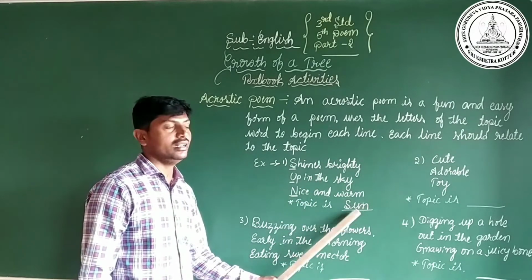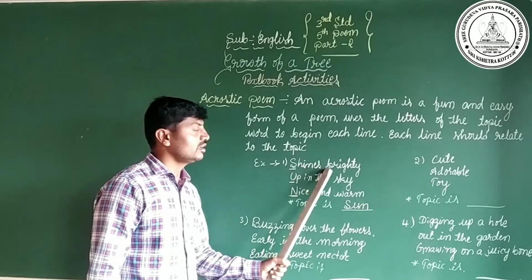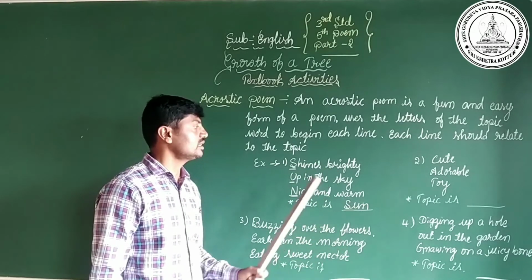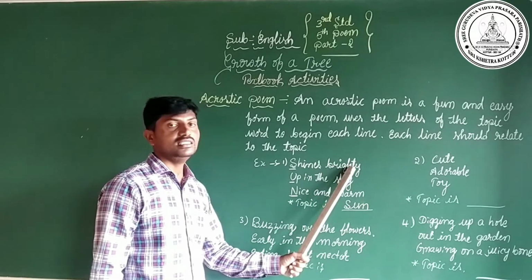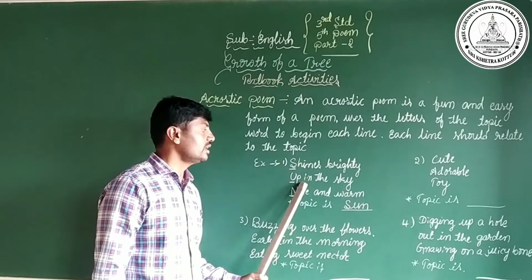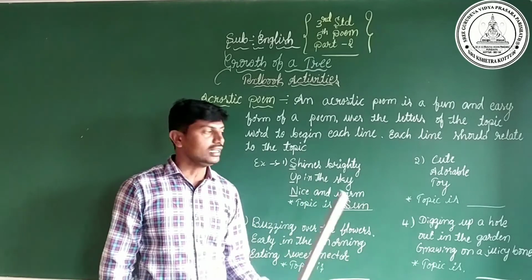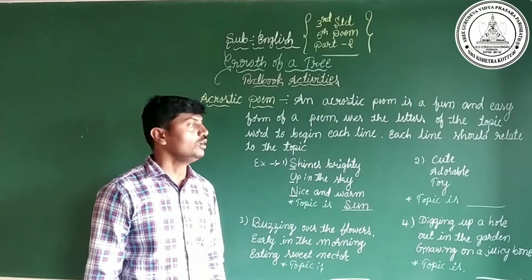Here the topic is sun, and there are three lines. Each of the three lines is related to the sun. The sun shines brightly, the sun is up in the sky, and the sun is nice and warm. Like this poem, we call that an acrostic poem.